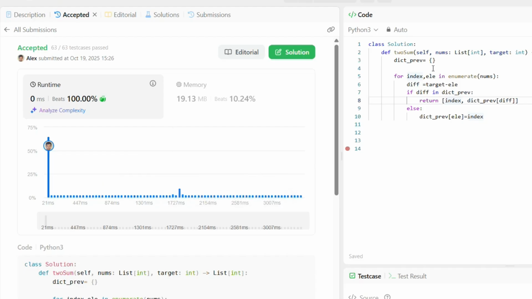Whatever visited value doesn't exist in the dictionary, I am preserving it with the element and indices. The element is the key, and the index is the value. Previously the index was the key and the value was stored there, but the values were inside the arrays. Now you are putting them into the dictionary, that is, a HashMap. Now we have done this problem.